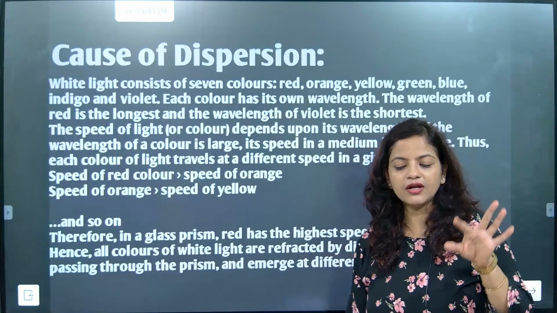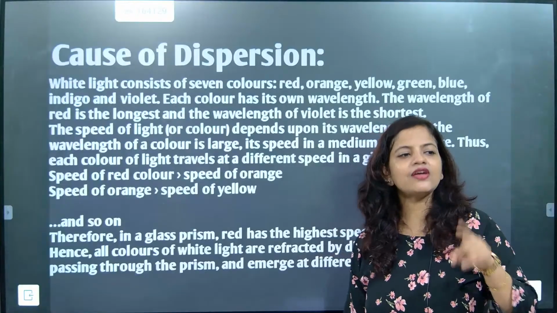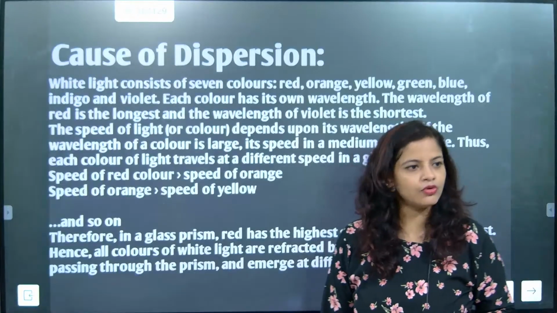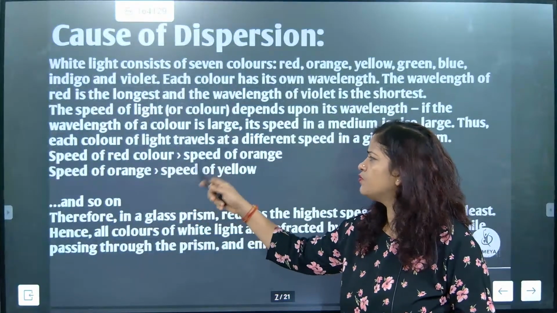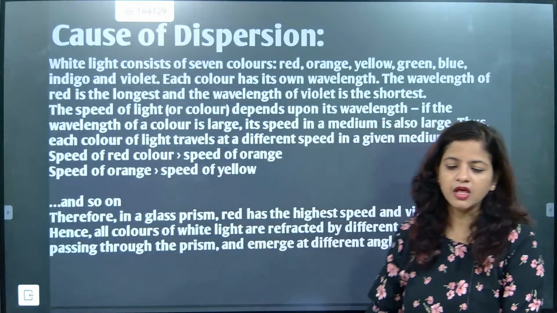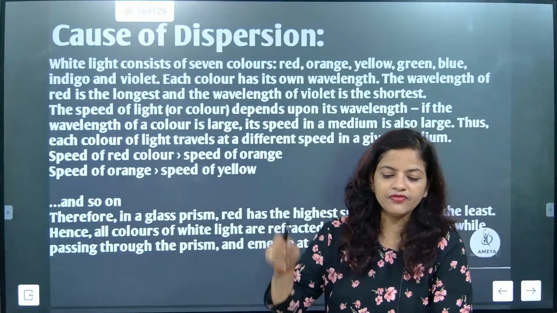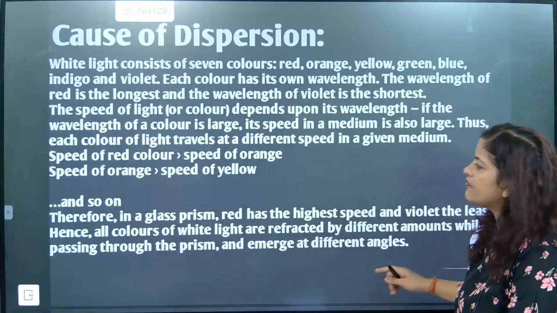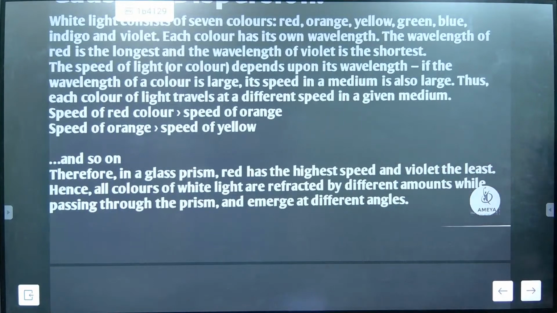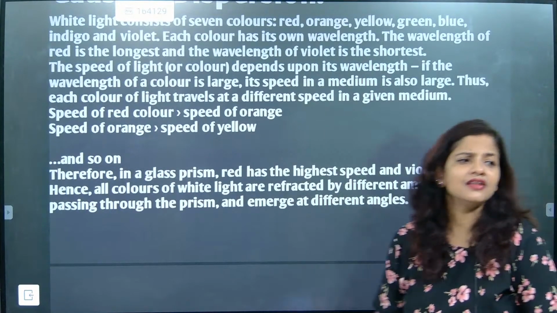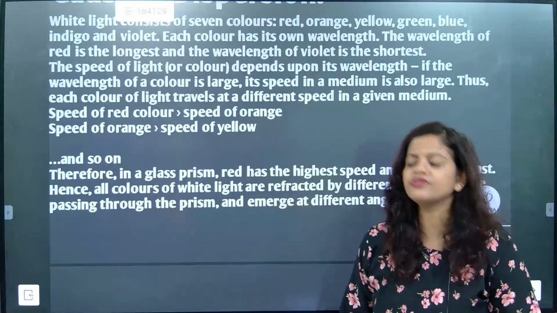We keep one thing constant and compare two at a time. So the speed of orange color is more than the speed of yellow color. We will start VIBGYOR from down. Therefore, in the glass prism, red has the highest speed and violet has the least.